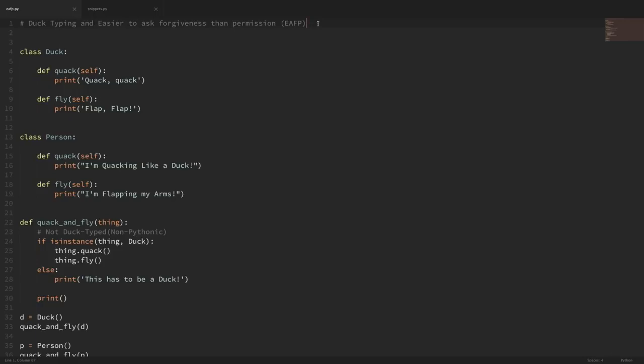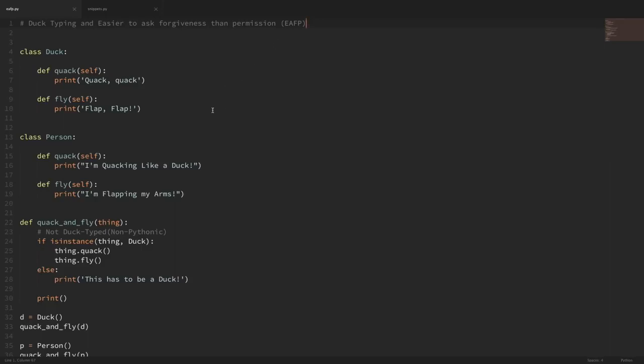So first, let's take a look at duck typing. The reason it's called duck typing is because with this concept, you assume that if an object walks like a duck and quacks like a duck, then it's a duck. So what does that mean exactly? That means that we simply don't care what type of object we're working with. We only care if our object can do what we ask it to do.